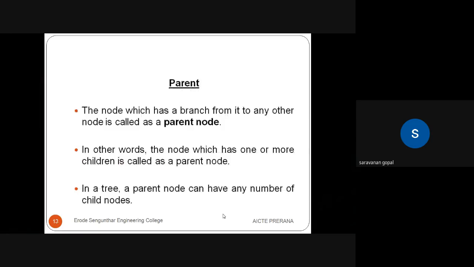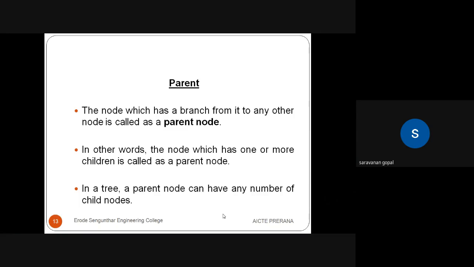The next terminology is parent. The node which has any other node branching from it is called a parent node. In other words, the parent node is the node which has one or more children. Definitely a parent contains children. In a tree, a parent node can have any number of child nodes.